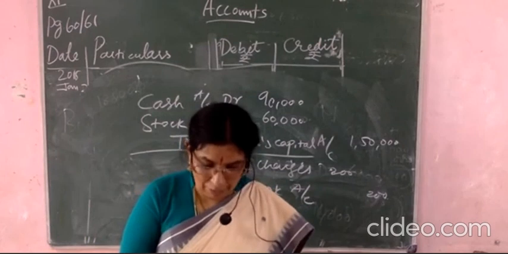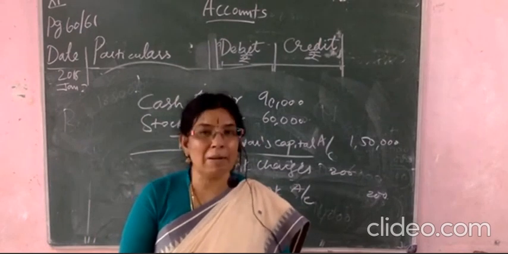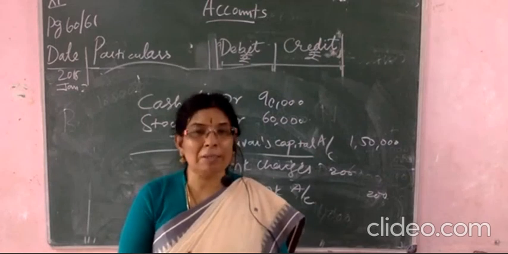Cash account is debited, stock account is debited, and then building account is debited to capital account.